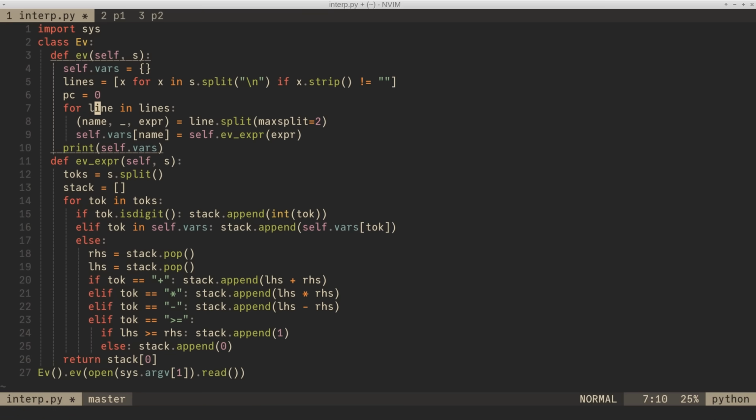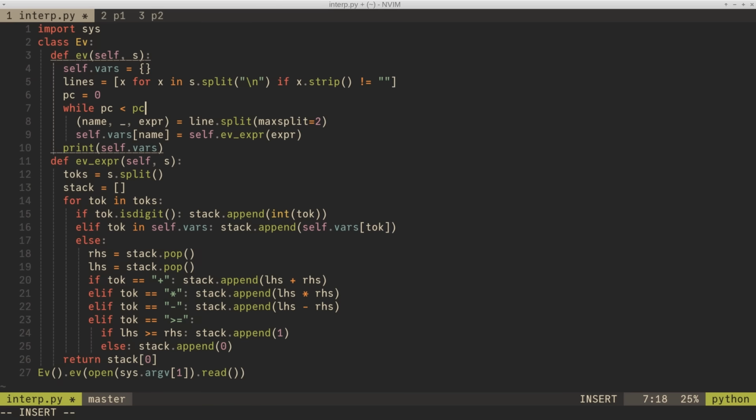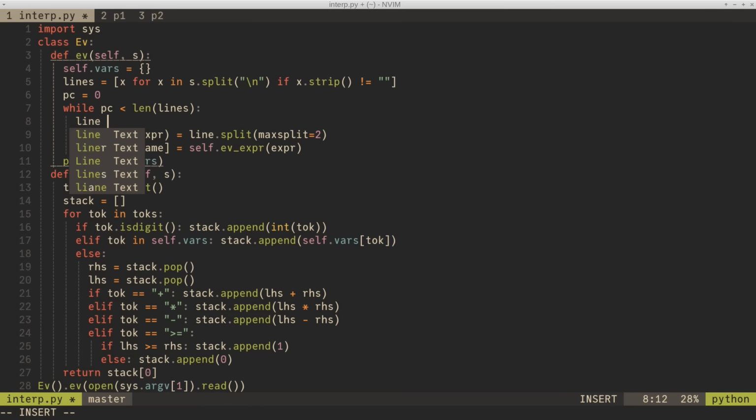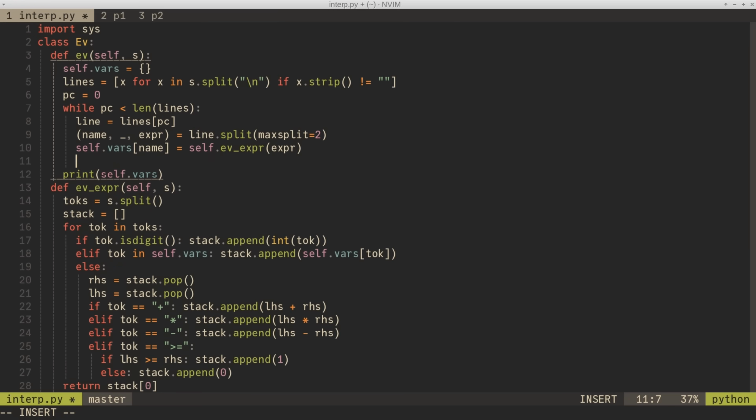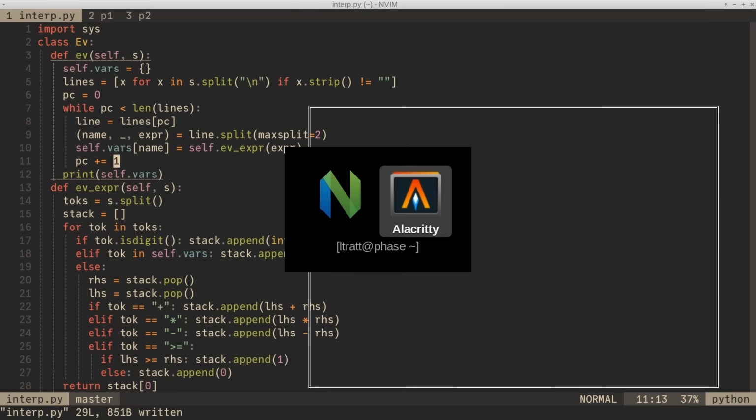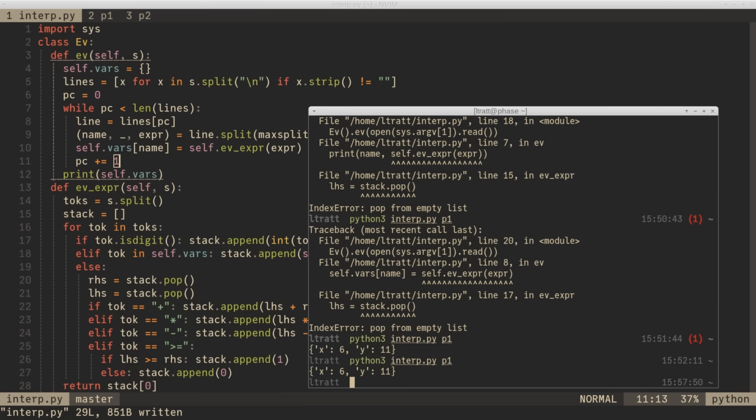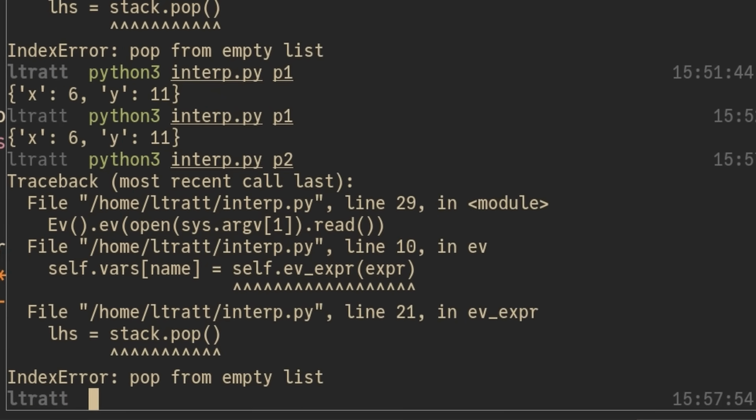I can't have a for loop anymore. It's going to be a while loop, and I don't actually know how long the while loop will go around. All I know is that while the program counter has not got to the end of the file, I've still got some work to do. And after every instruction, I have to increment the program counter. So if I just execute our old program, if I'm lucky, it should still work as before. Yeah, okay, so I haven't broken the old program, but if I run the new one, P2, it goes splat.